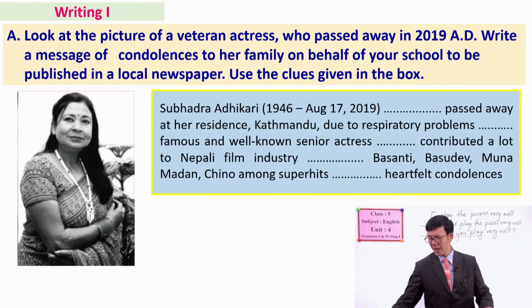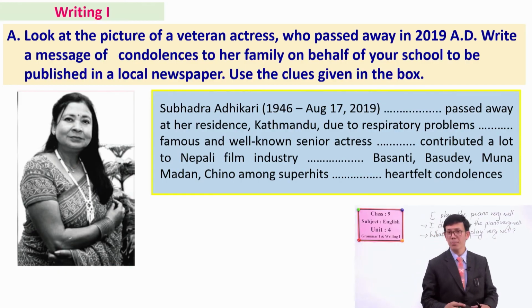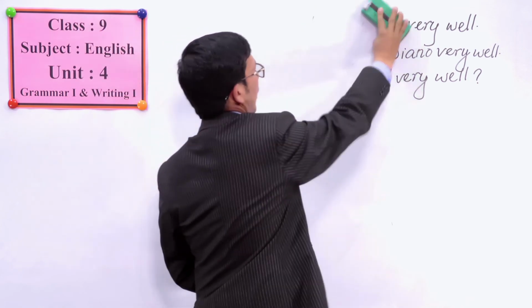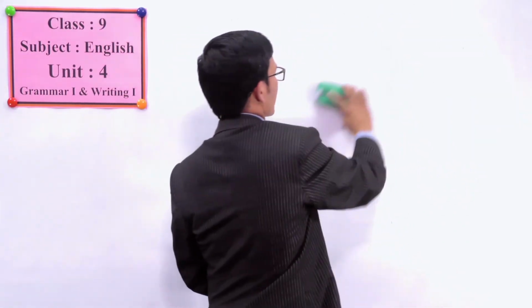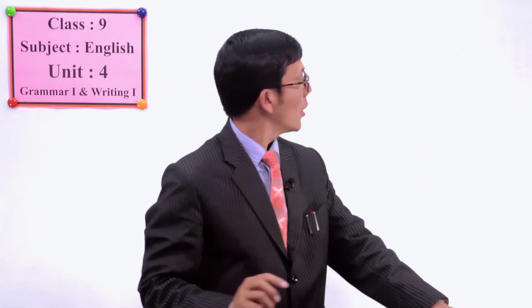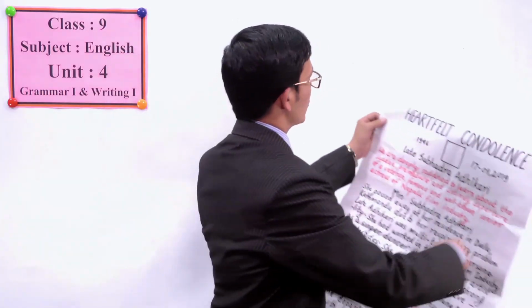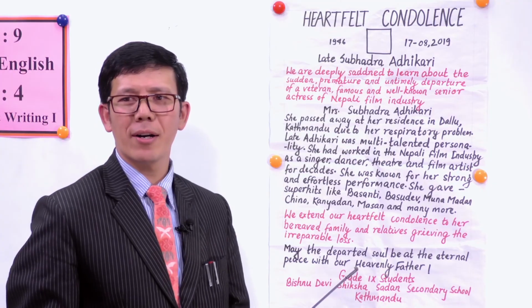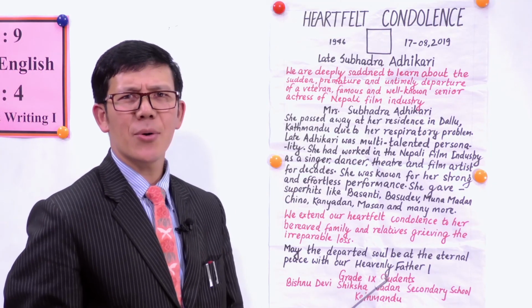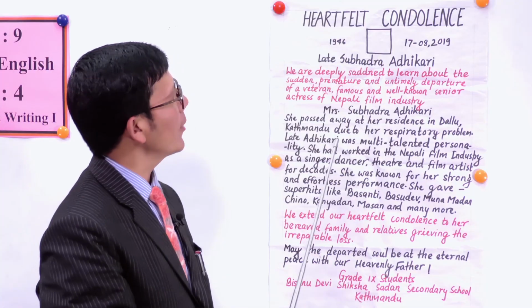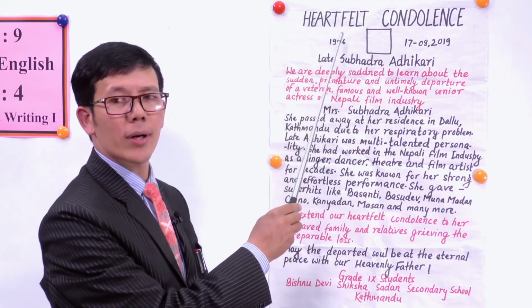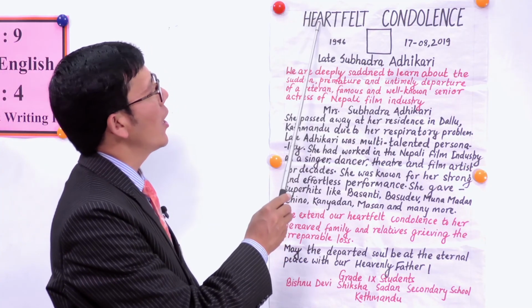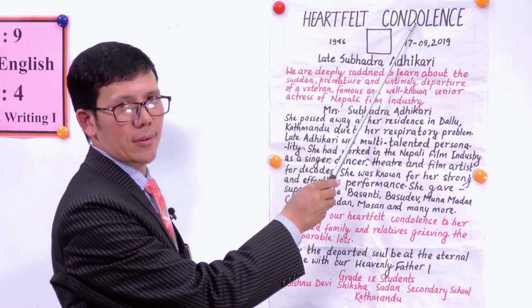So dear students, I have brought a chart for your convenience. So let's see a chart over here, and then we'll just discuss how we write this message of condolence. Oh yes, my dear students, I guess all of you are familiar with the outlines. Now we are going to develop the same outlines into a message of condolence. So at the top you can write heartfelt condolence, okay?